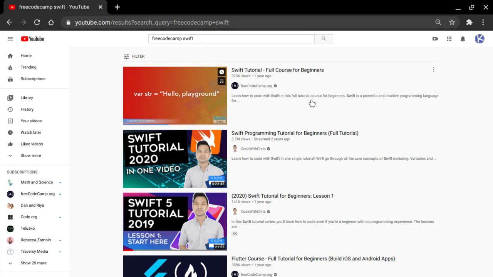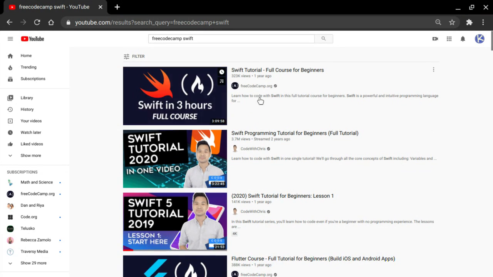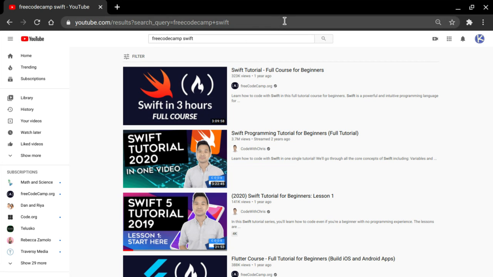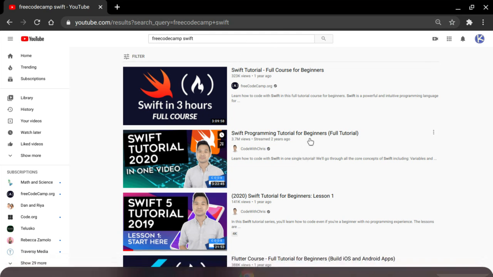Hello everyone. I noticed that when you're following along with the videos, they say you need to download a specific tool. For example, to learn Swift, you can download Xcode, but I don't really have a Windows or MacBook. I have a Chromebook, as you can see.